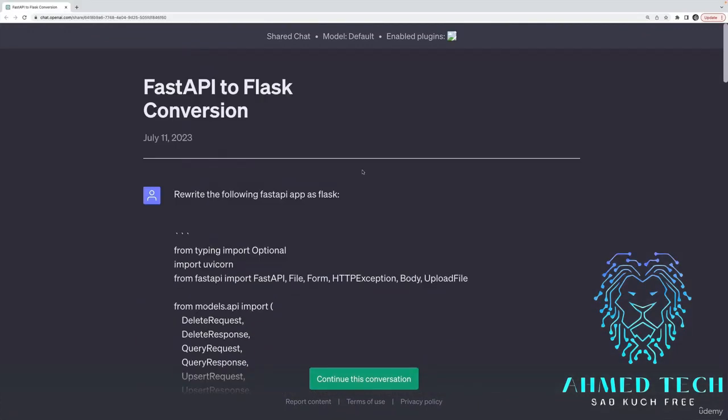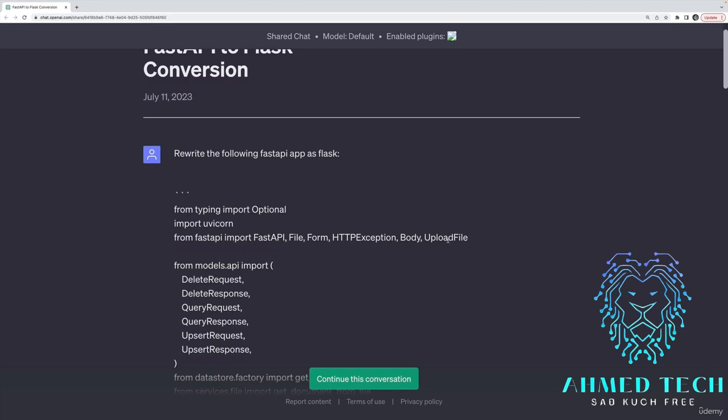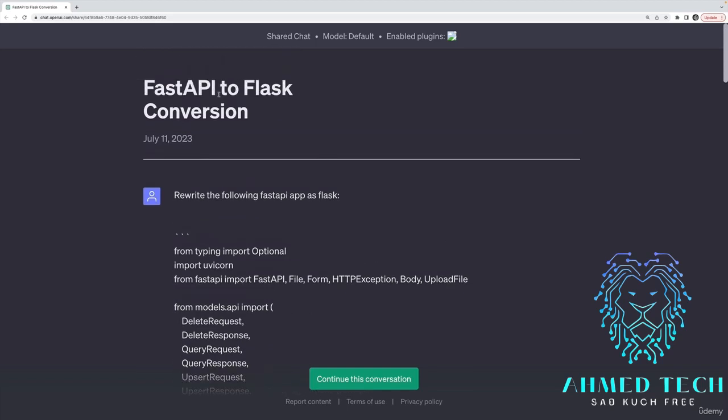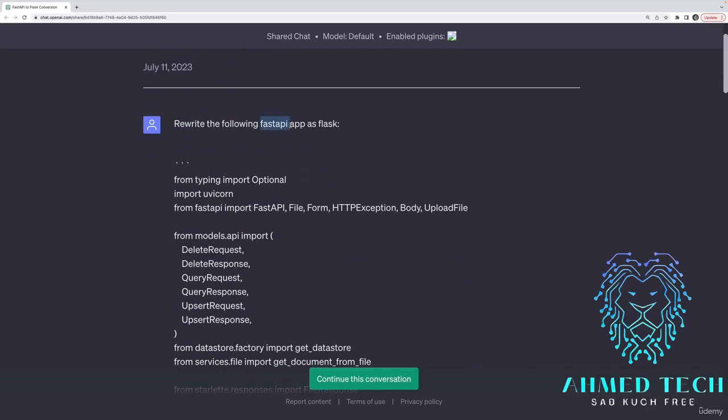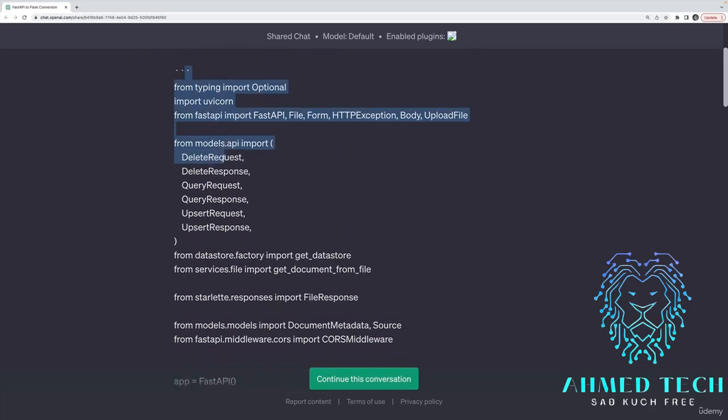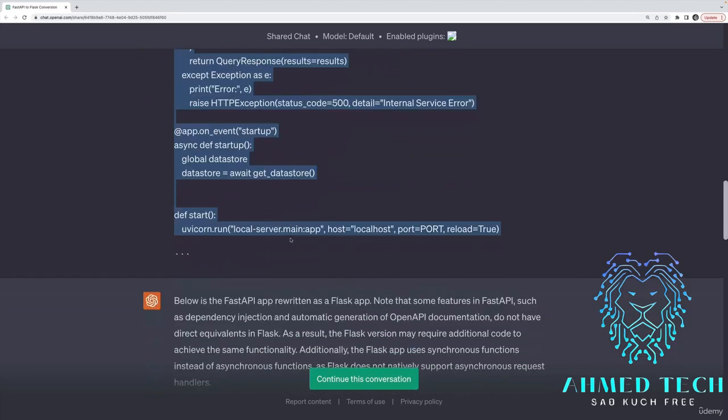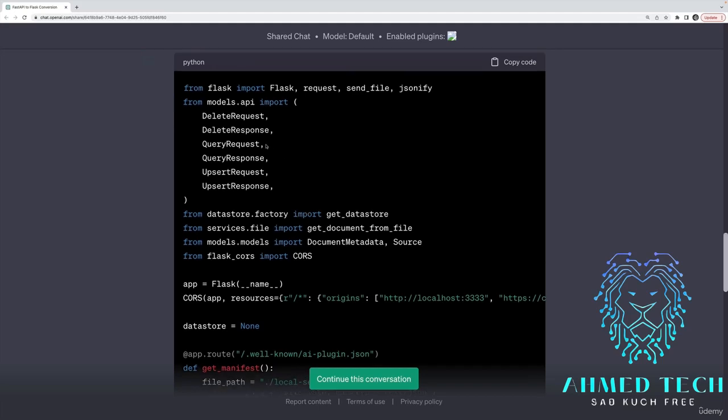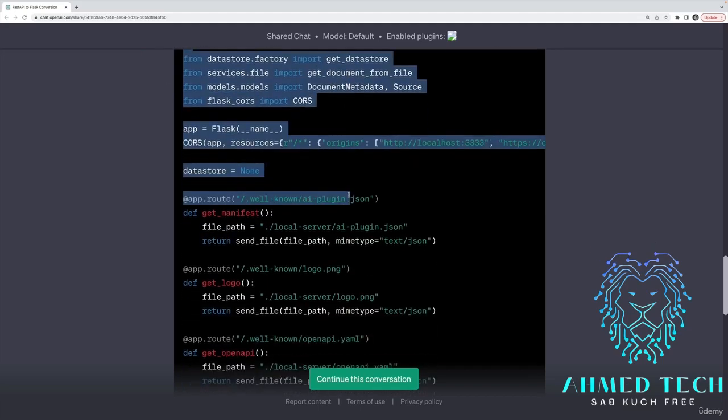Here's another example from the real world of me using ChatGPT to convert not necessarily one language to another, but one framework to another. I started an app using FastAPI, which is a Python web development framework, and I decided halfway through I wanted to switch over to Flask, which is another Python web app framework. So I just said, rewrite the following FastAPI app as Flask. I provided a very simple application, just a couple routes, 50, 60 lines of code, and it rewrote it for me perfectly in Flask, and it worked on the first attempt.